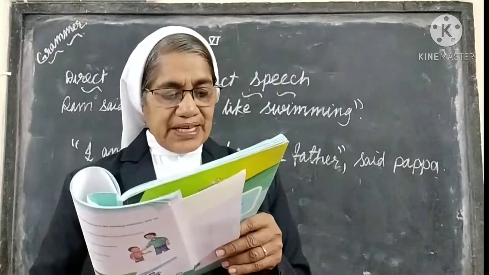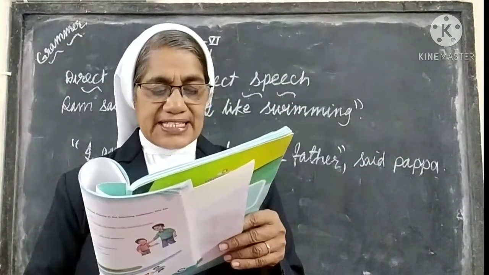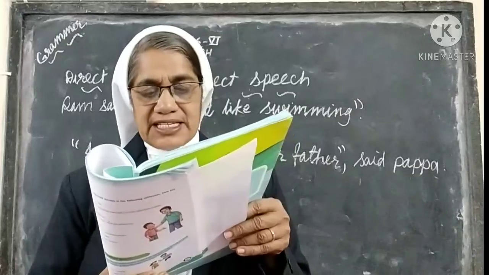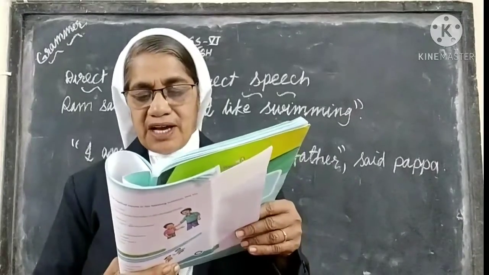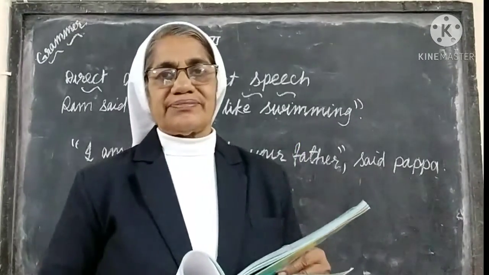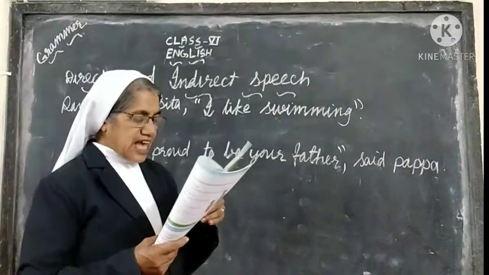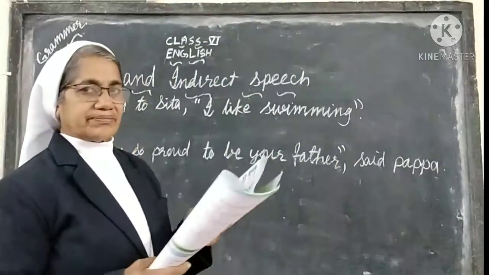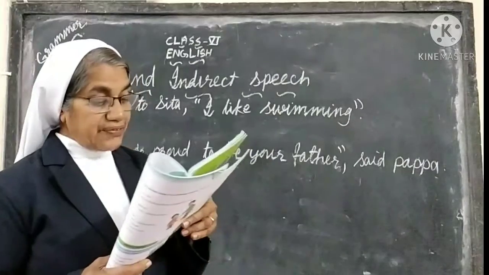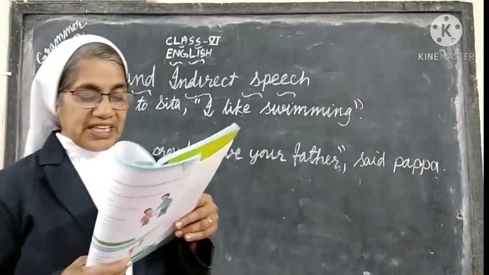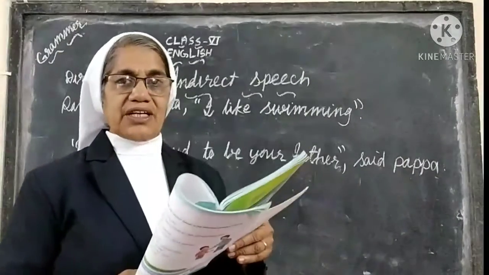Next point. The verb that refers to the exact words of the speaker is known as the reporting verb or the introducing verb.